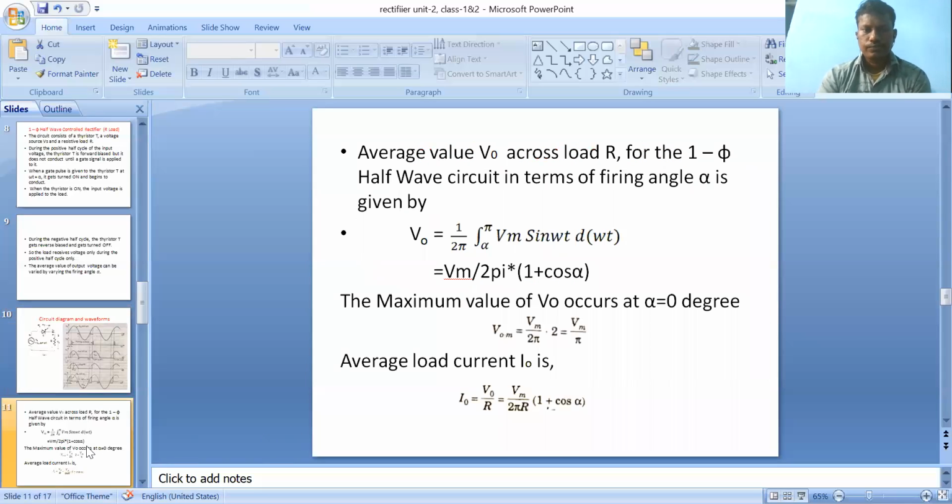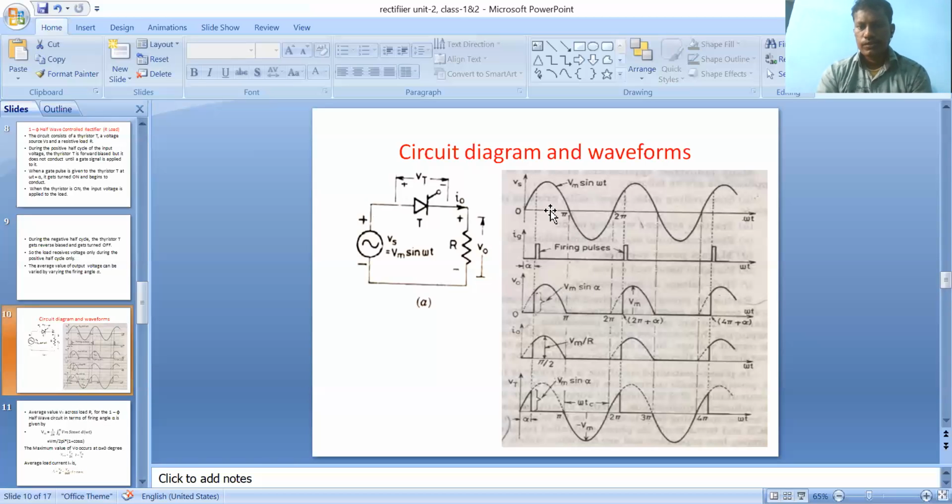So let us see. Here the average value of V naught across load R for a single phase rectifier circuit in terms of firing angle alpha is given by V naught is equal to 1 by 2 pi integral of alpha to pi Vm sin omega t d omega t. Why I consider 1 by 2 pi: this circuit is also called a one pulse rectifier. Why? On completion of one cycle, we are getting only one pulse. That's why it is called a one pulse rectifier.